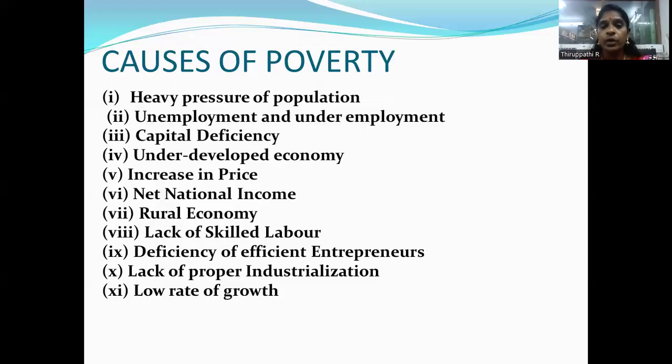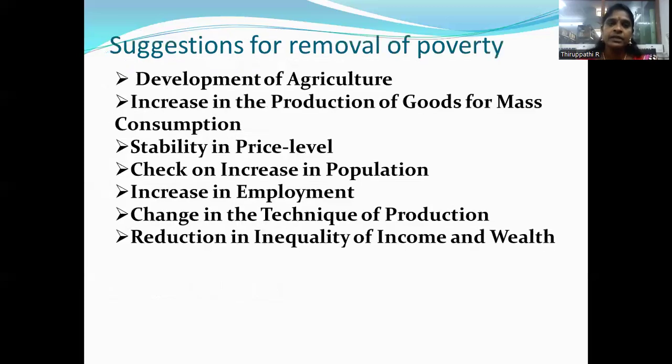The next is low rate of growth. The low rate of growth is seen when comparing the size of the population to our economy. The low rate of growth is a main cause of poverty. And that's all. These are some of the causes or reasons for poverty in India. The next is the suggestions for the removal of poverty.